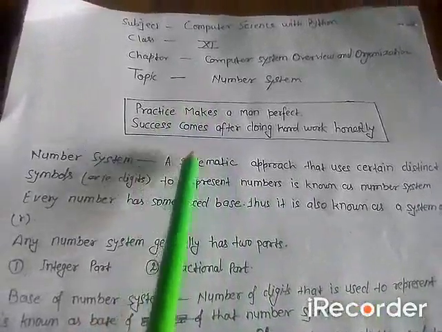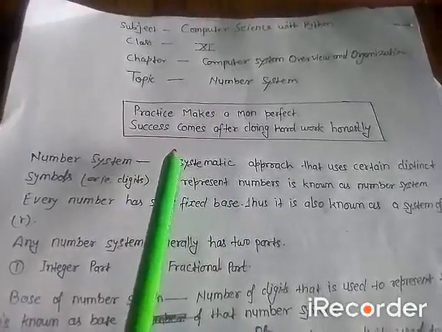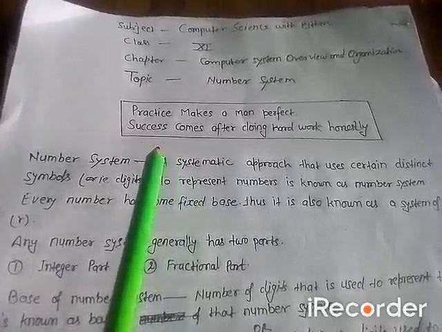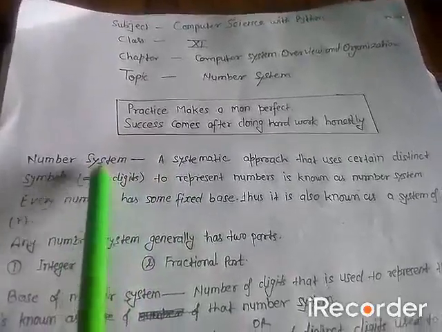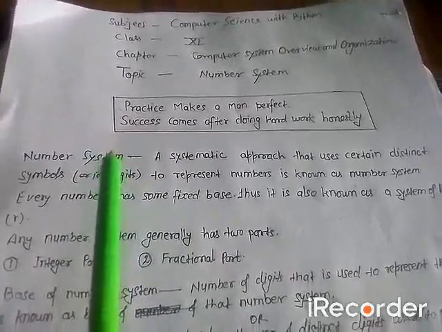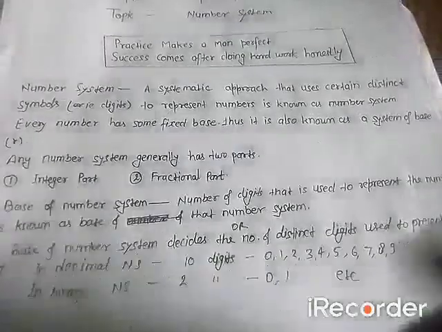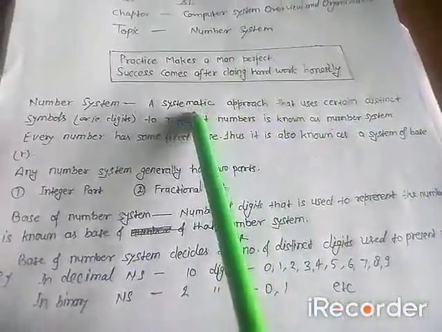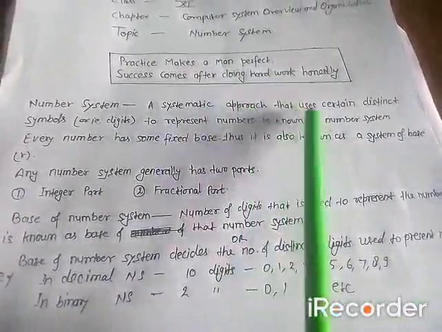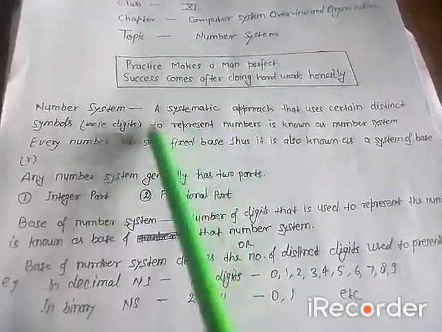See, first of all, I would like to tell you the definition of number system. What is number system? How will you define the number system? A number system is a systematic approach that uses certain distinct symbols.